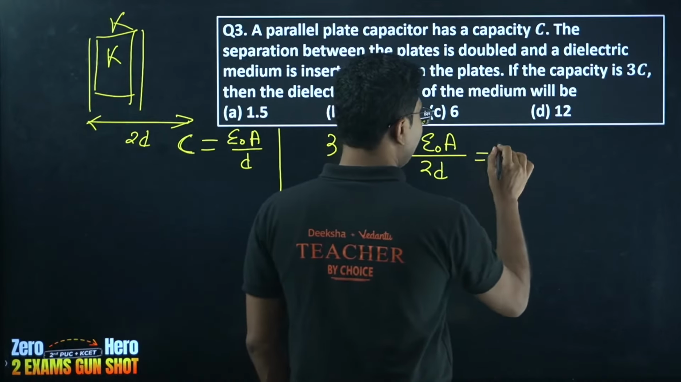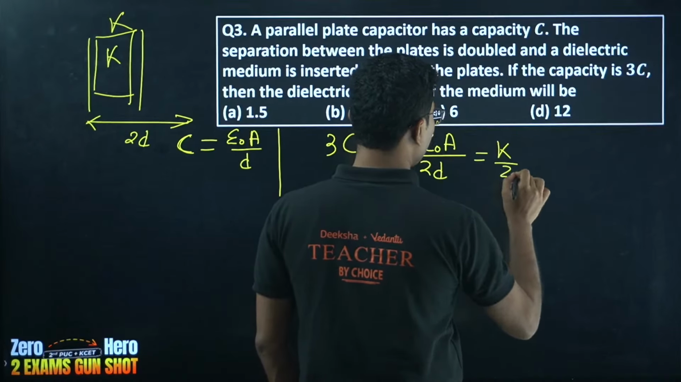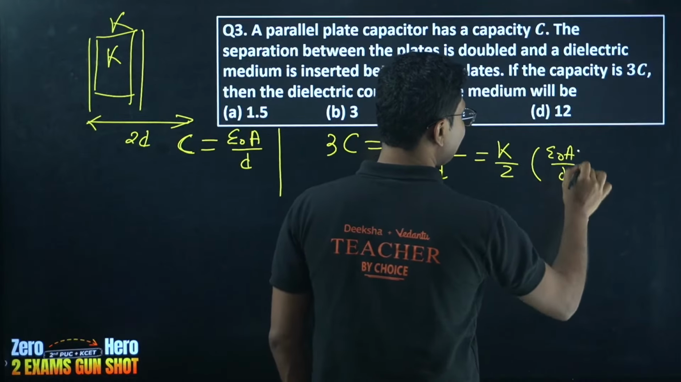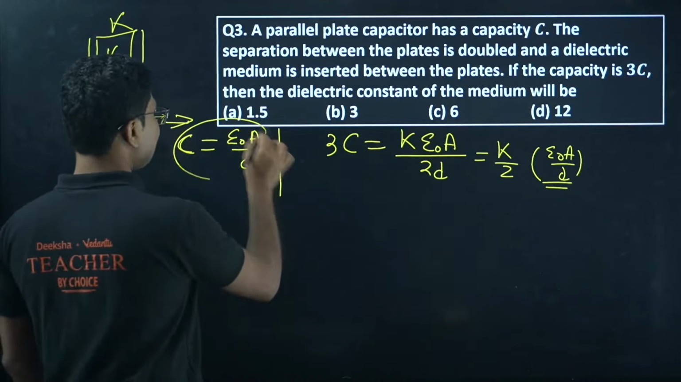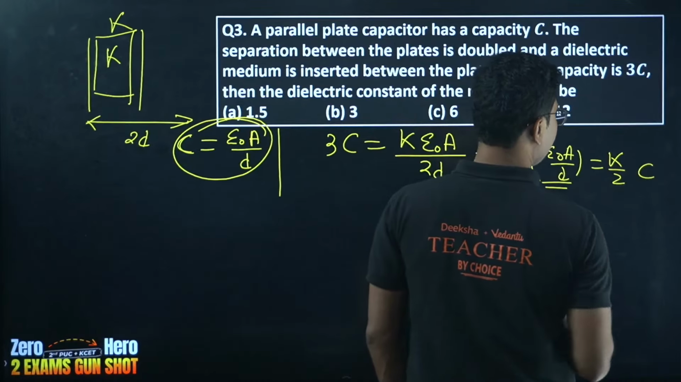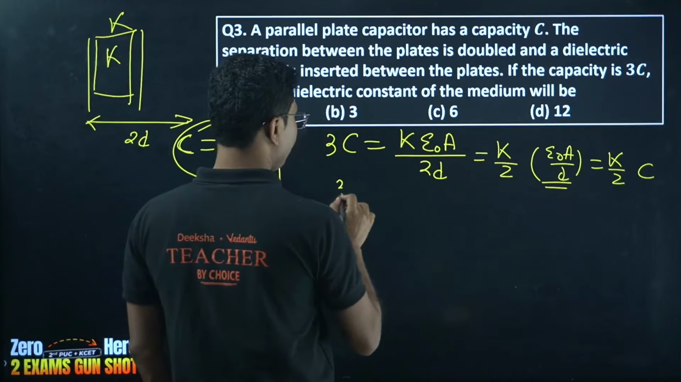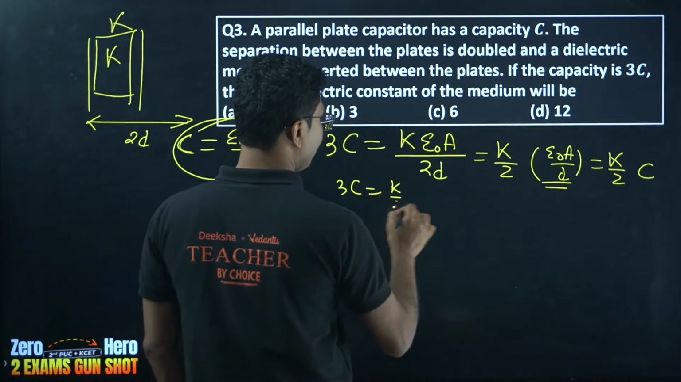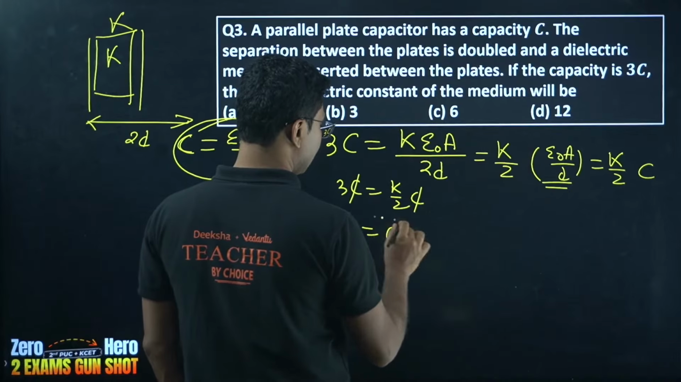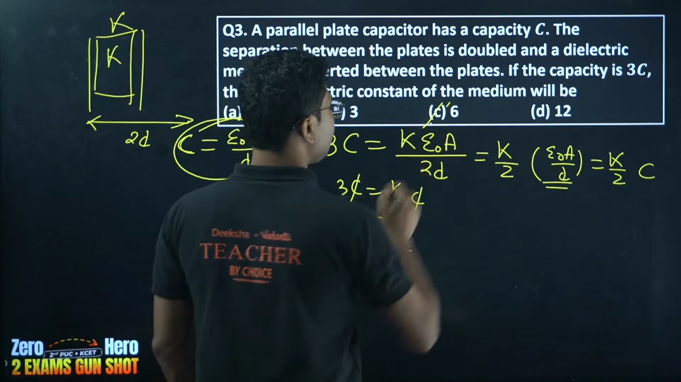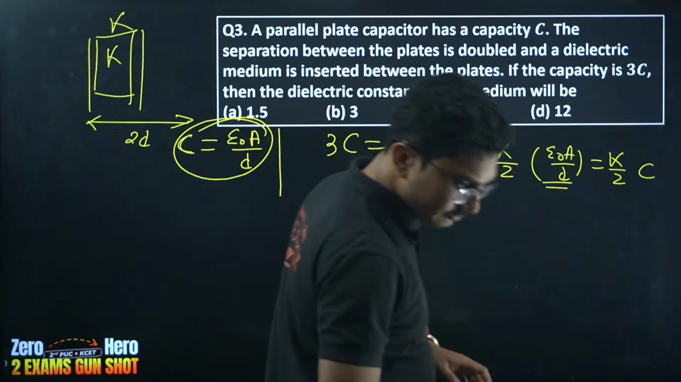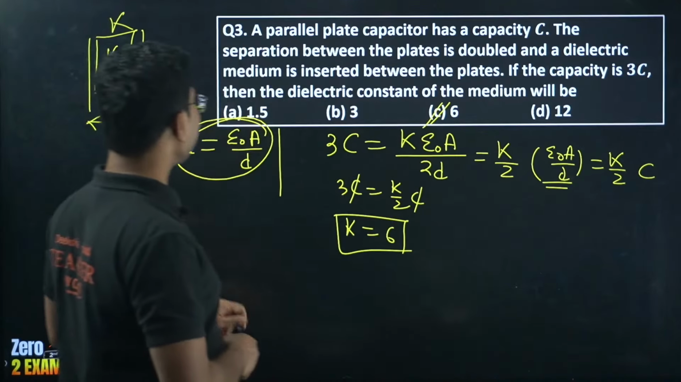So K by 2 into epsilon naught A by d. What is this? This is the same as this capacitance. So we can say that this is K by 2 into C. So 3C equals K by 2 C. C cancels and K equals 3 into 2, that is 6. So the answer is option C, 6. Okay. Pradyum is also saying 3C, correct.